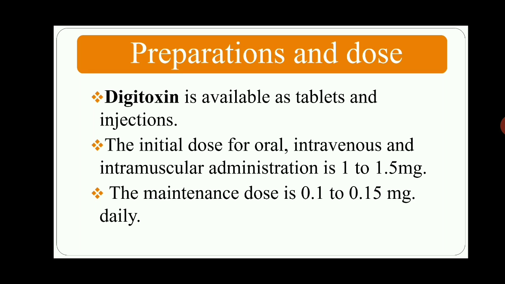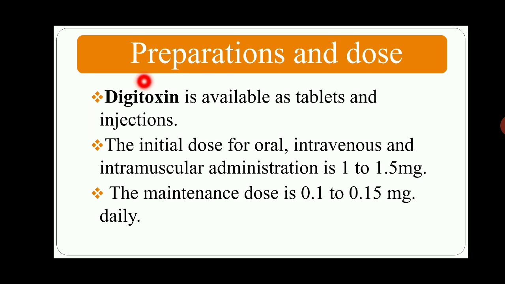The starting dose for digitoxin for the treatment of congestive heart failure, orally, intravenously or intramuscularly, is 1 to 1.5 milligram. After that, the maintenance dose is only 0.1 to 0.15 milligram daily. This is the dose of digitoxin.